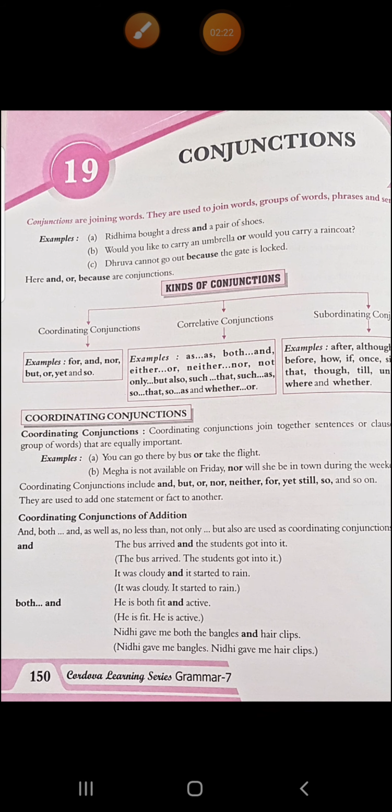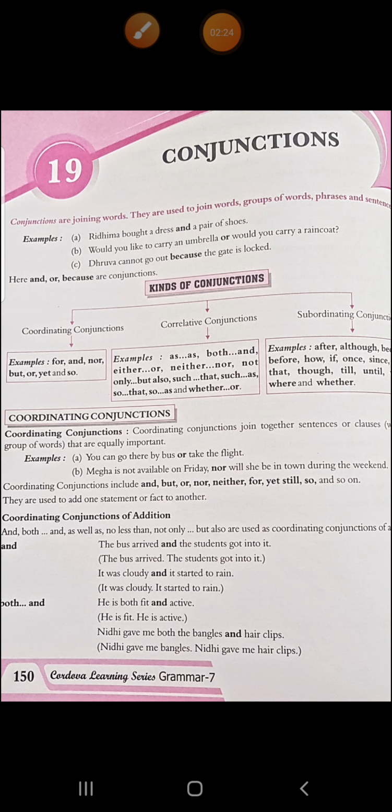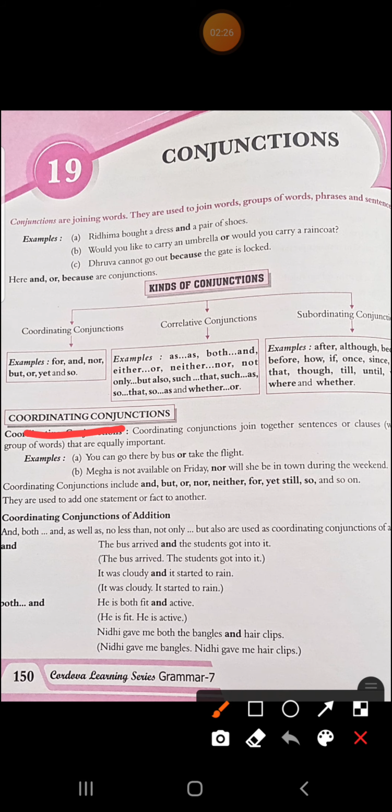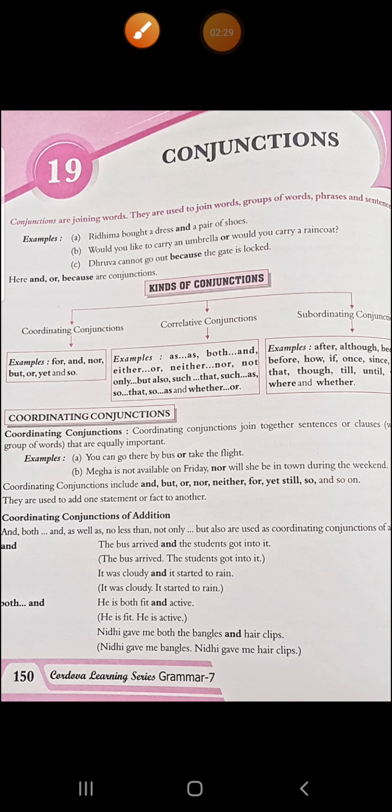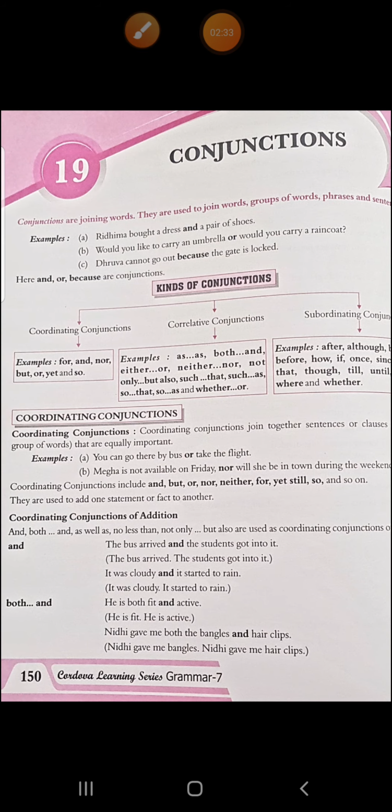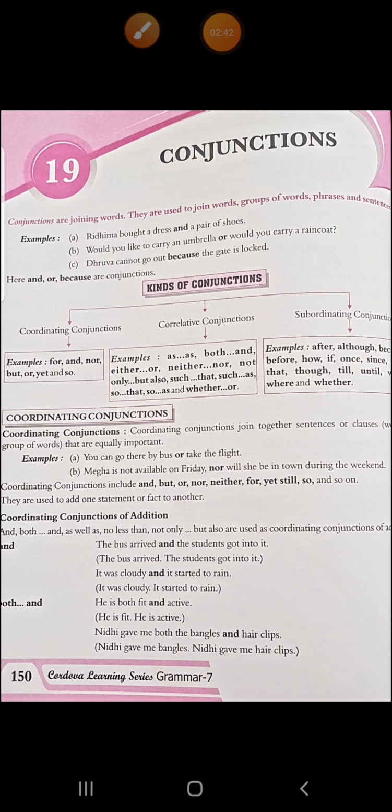Now let's do coordinating. We'll start with coordinating conjunctions. Coordinating conjunctions join together sentences or clauses that are equally important, like both parts of the sentence are equally important. See the example, you can go there by bus or take the flight. We are giving you an option and both parts are important, because you can go there by bus, it's your wish, or you can take the flight, that is also your wish. So both things have importance.